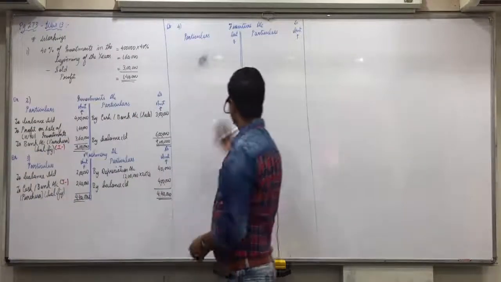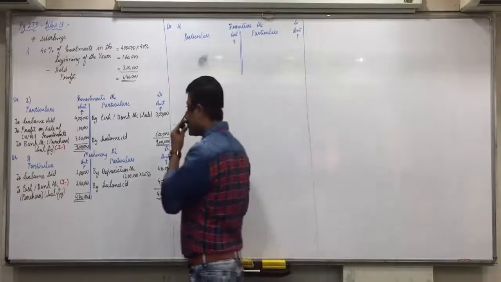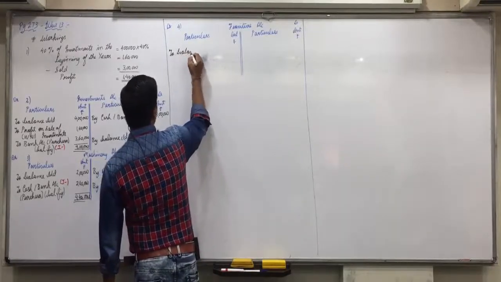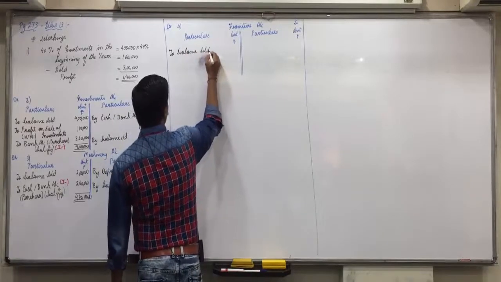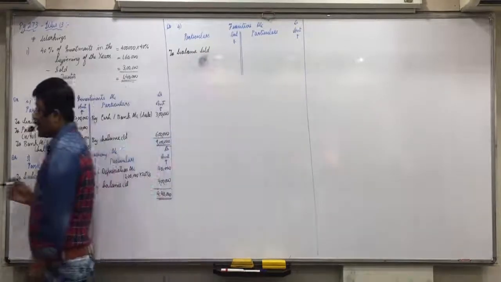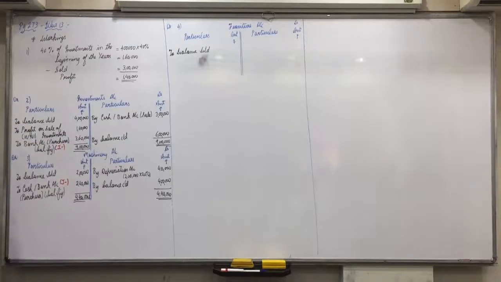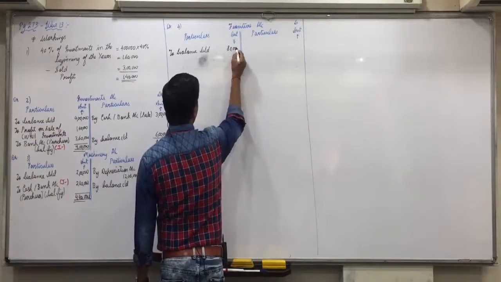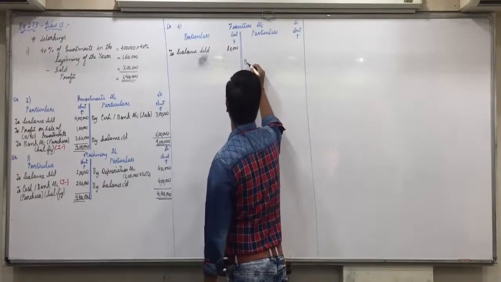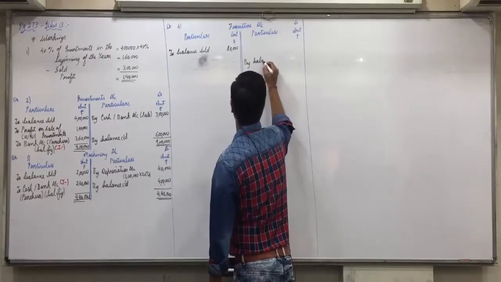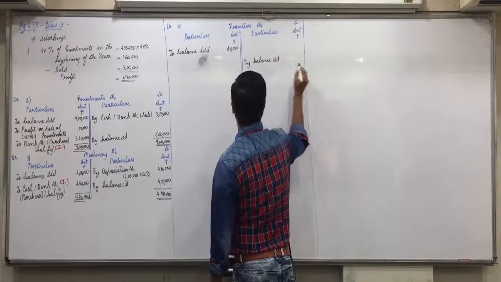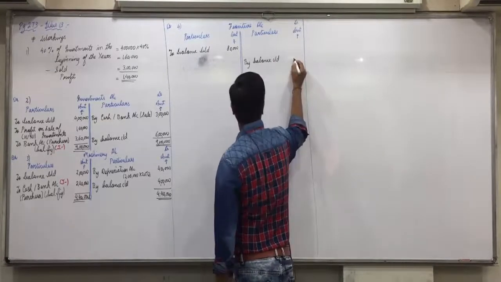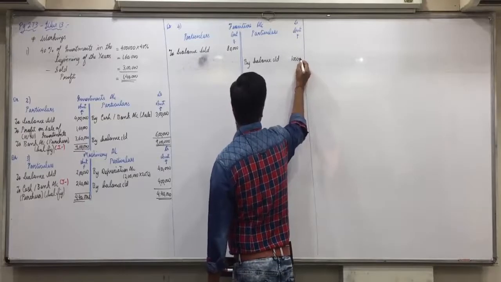Furniture account. Debit side, to balance brought down, 80,000. Do you all find 80,000 opening balance? Then credit side, by balance carried down, how much? 1 lakh. Do you all find it?